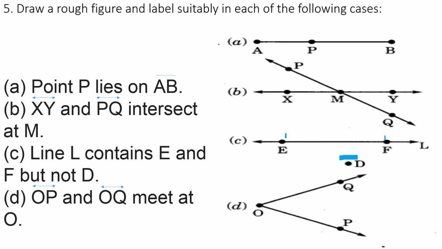Then, line OP and line OQ meet at the same point O. So it is line OP, then line OQ, and they meet at which point? O. It is the rough figure we have drawn now.